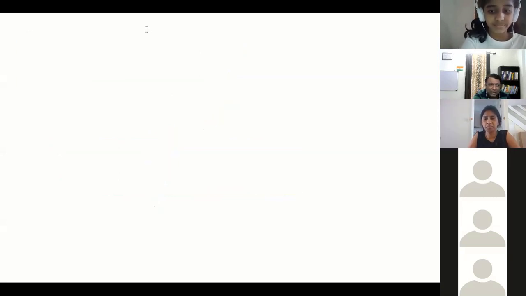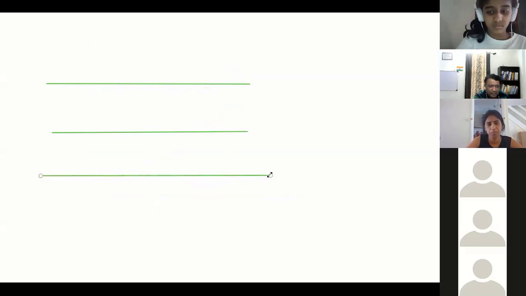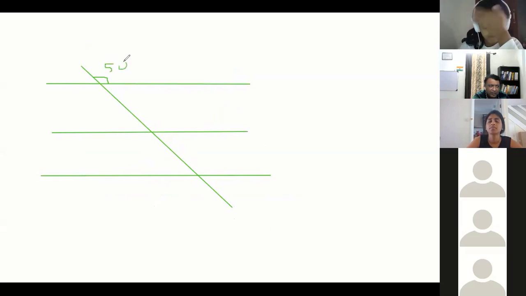Suppose you make some kind of lines. You start thinking about how your angles will look. There are three lines, and I draw one transversal. I can draw the transversal anywhere. Now, yesterday I was telling, suppose this is my 50 degree. Tell me what angle this will be.